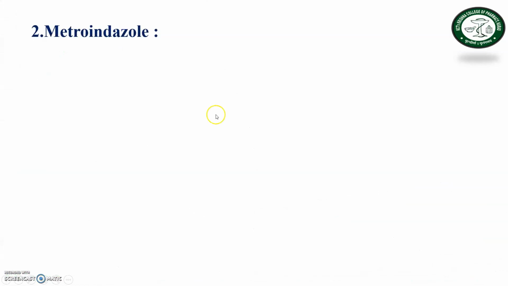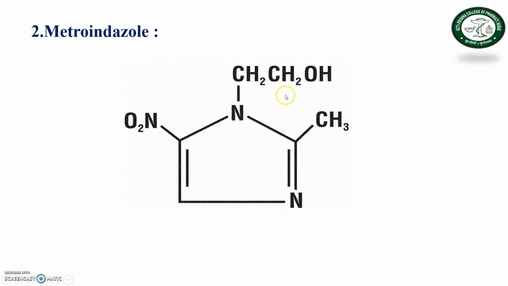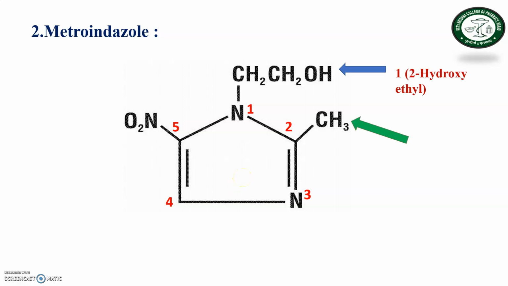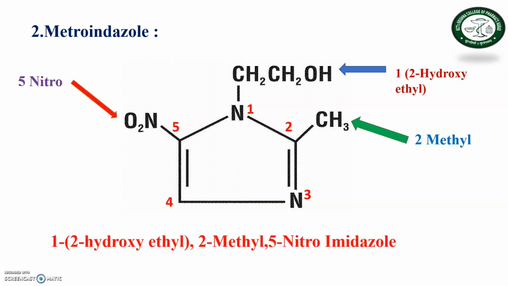Second important drug is metronidazole. Here is the structure of metronidazole. According to the IUPAC name, in the structure this is a 5-membered ring containing 2 heteroatoms, that is nitrogen, and an unsaturated type of ring. So this is the imidazole ring, and the substituents present are at number 1, that is 1-(2-hydroxyethyl), at number 2 methyl, and number 5 nitro. So this is the chemical name of metronidazole.